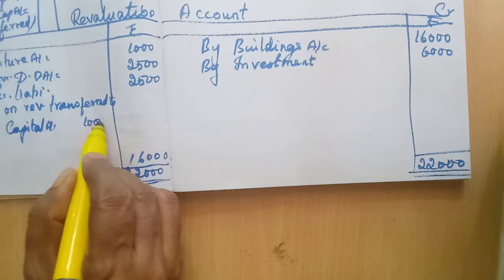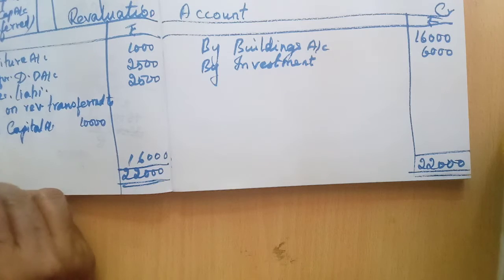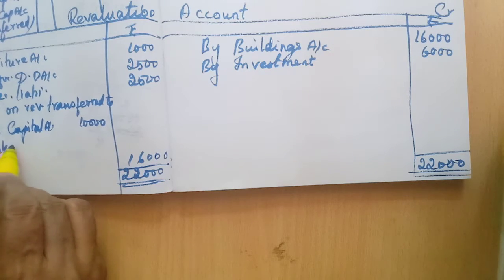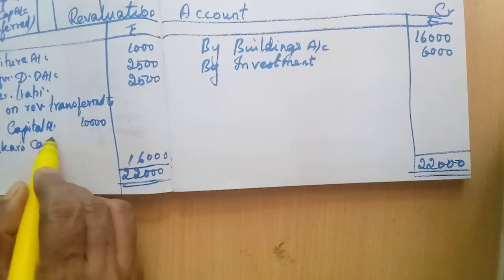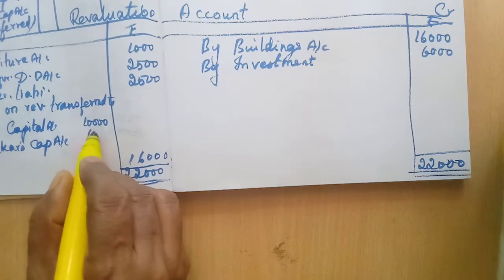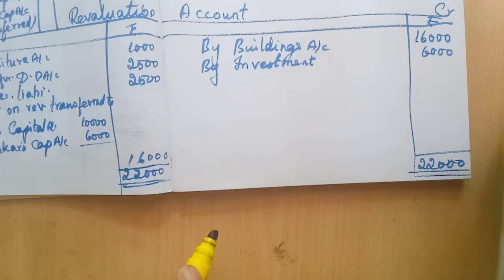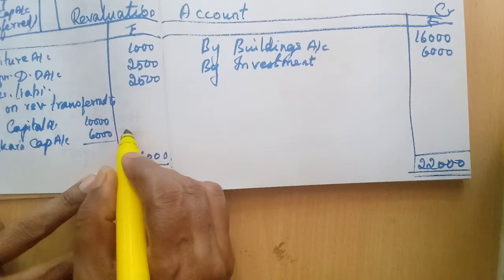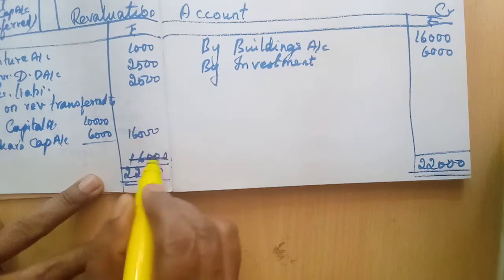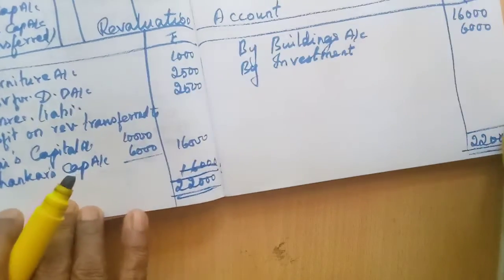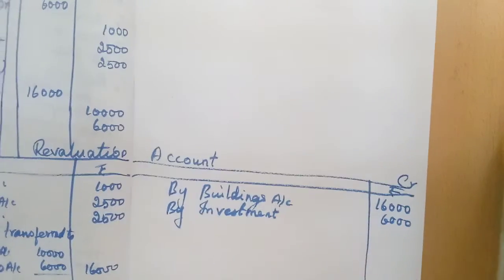There you write 10,000, then Shankar's capital 6,000. Total 16,000. Here you can write 16,000. So revaluation account over, journal entries over. Now they have asked for the capital accounts of partners. So now we need to prepare the capital accounts.